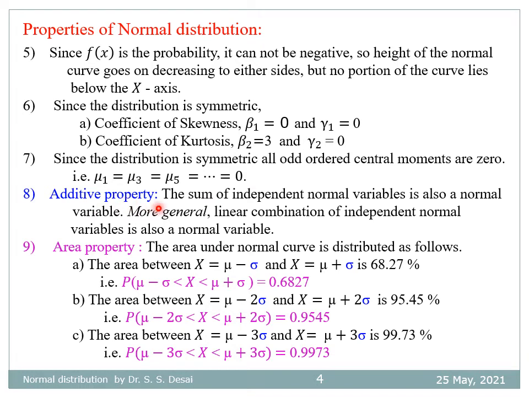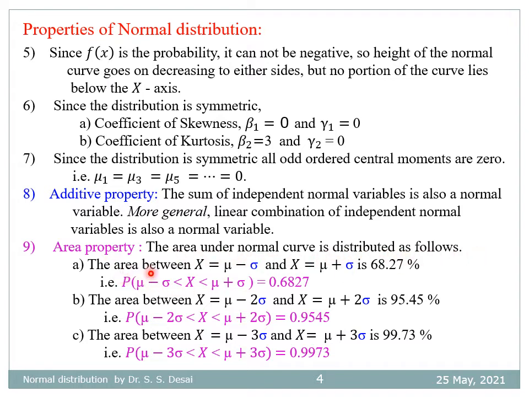Additive property: the sum of independent normal variables is also a normal variable. More generally, a linear combination of independent normal variables is also a normal variable. Next one is the area property. The area under the normal curve is distributed as follows.